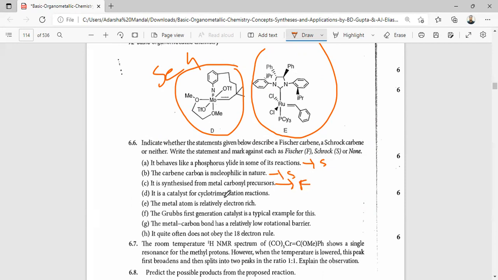It catalyzes cyclotrimerization reaction. This is for neither. The metal atom is relatively electron rich. So that means it is Fischer carbene. The Grubbs metathesis catalyst is a typical example for this. This is neither. The metal carbon bond has a relatively low rotation barrier. This is Fischer carbene. It quite often does not obey the 18 electron rule. That is Schrock carbene.